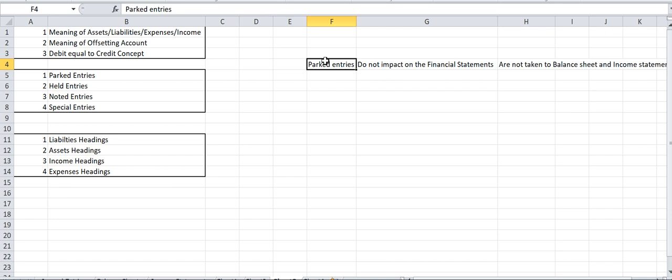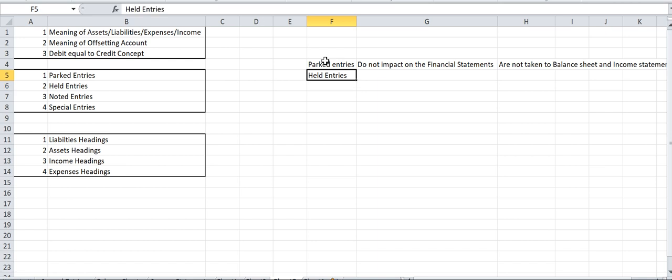Okay, so why are the entries parked if they do not form part of the financial statements? That is the main question, right? So people park the entries to get them approved by their supervisors. Once their supervisor approves the entries, then the entry will be posted into the ERP, and once it is posted, it will be part of the financial statement. Until the entry is approved and posted, its status will remain as parked entry if it has not been directly posted by me.